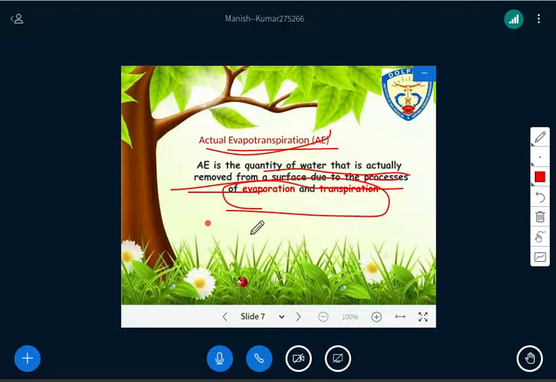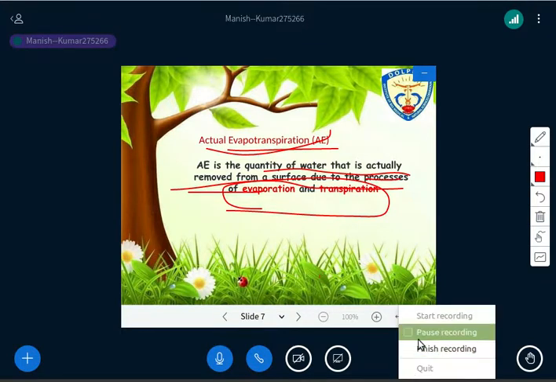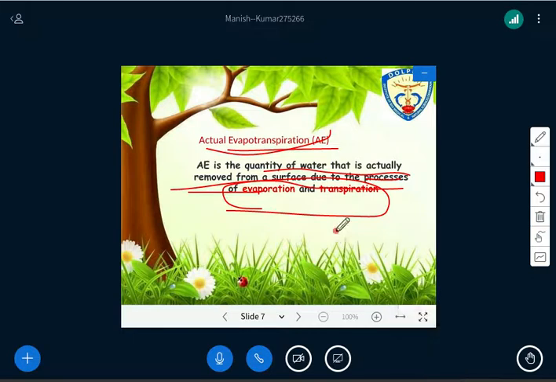Is it clear? Is there any question on these terms, both potential and actual evapotranspiration? Is there any question? Okay, fine. So let's move on.